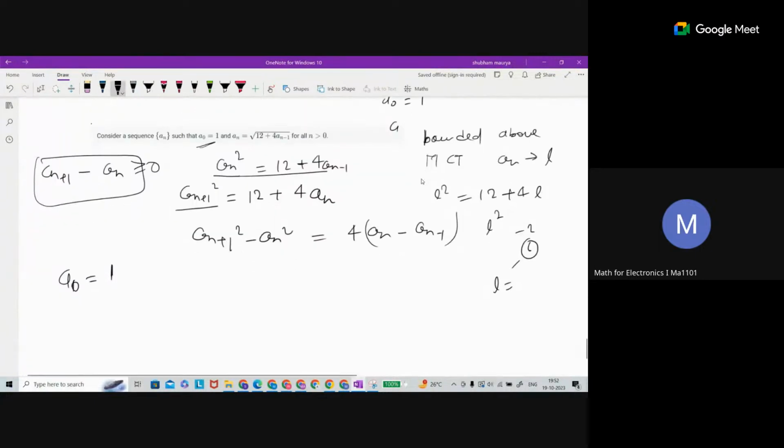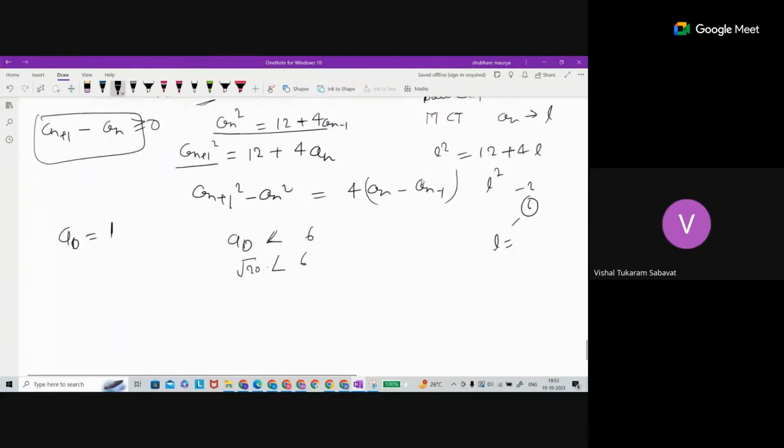So what we can do? Here we will start thinking. For the time being, just assume that and you got the limit. So what you can think is, see, a0 is 1, so from here you can start thinking that a0 is less than 6, right? What about a2? A2 will be root 28. Root 28 is less than 6, correct?